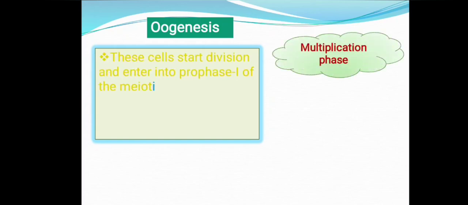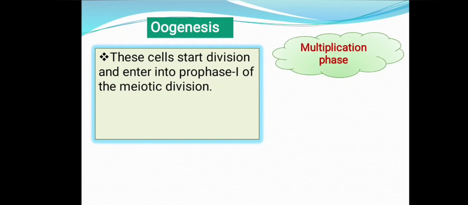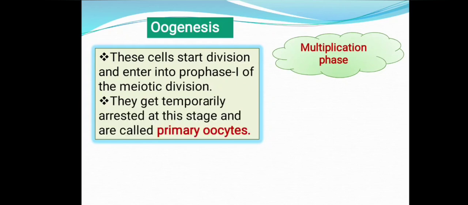Now these oogonial cells start division and enter into prophase 1 of the meiotic division. Thus formed oogonial cells enter meiosis 1, that too prophase 1 of the meiotic cell division, and they get temporarily arrested at this stage, and these cells are now called primary oocytes.